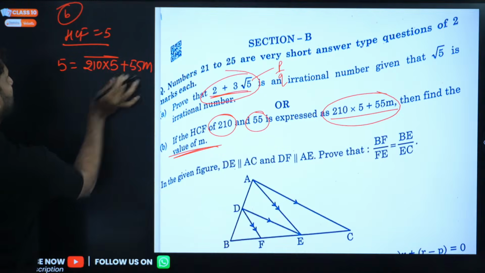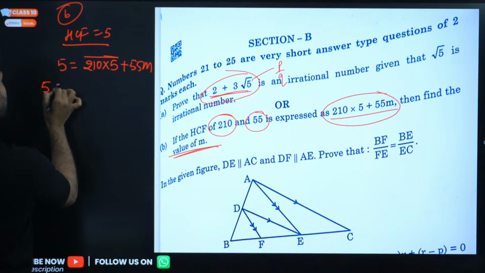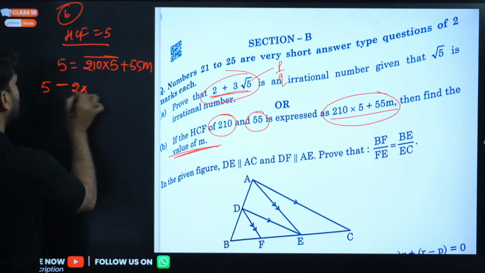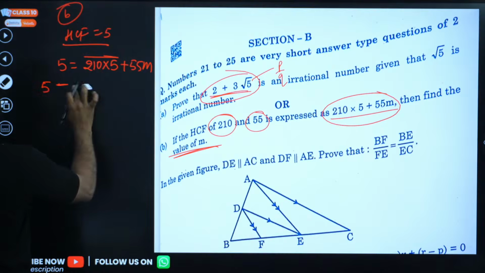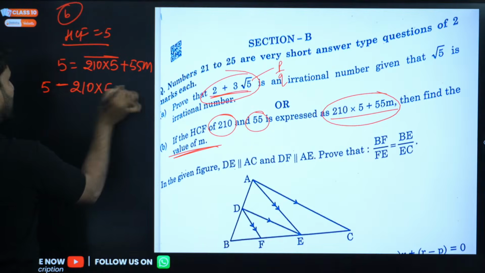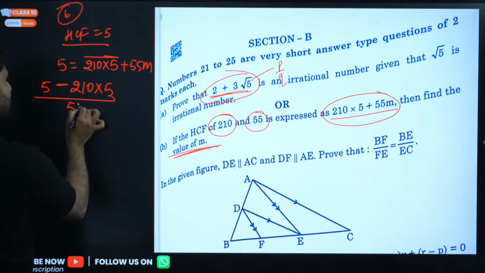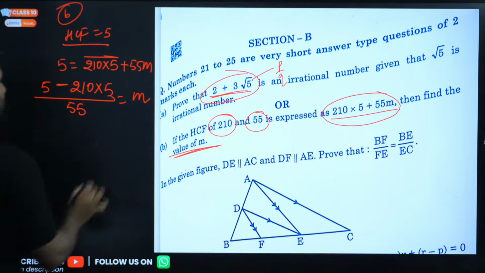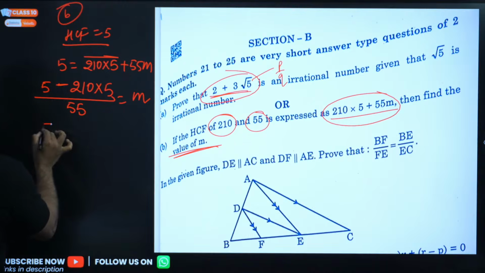So we want to find the value of m here. So this 210 into 5 will go there, 5 minus 210, very easy question. 210 into 5 and divided by this 55, and the m will be alone.